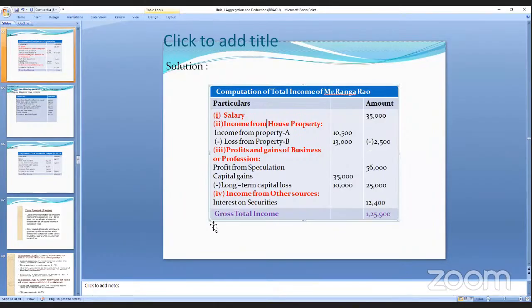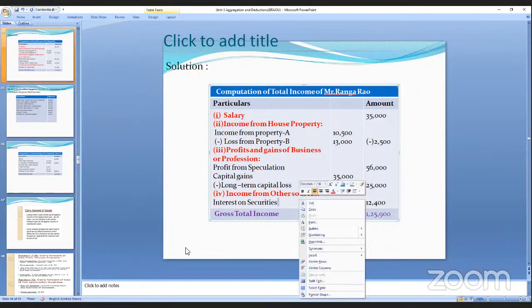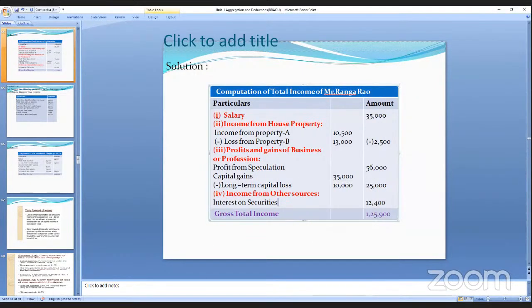And income from other sources. Apart from the business and the house property, he has income from other sources. Where he has invested in securities, for that he got interest. That is income from other sources. Whatever income is not included elsewhere is other sources, which is 12,500.